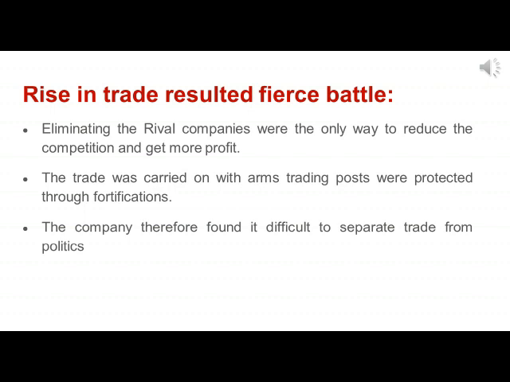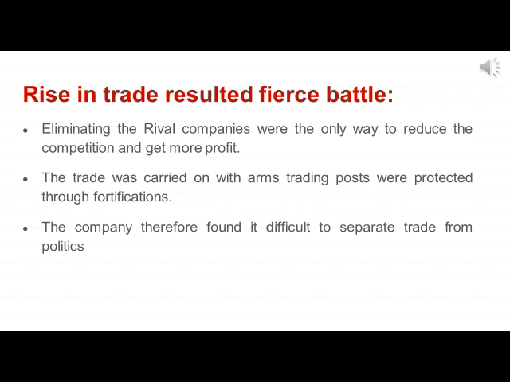Trading posts means the places. For example, suppose the British East India Company made West Bengal its center as a trading post. From Hooghly, they used to carry their products to the ship. In that case, that was the trading post for them. From throughout the country, they used to collect whatever goods they needed to export from India. They used to collect it in West Bengal. That was the post for them.